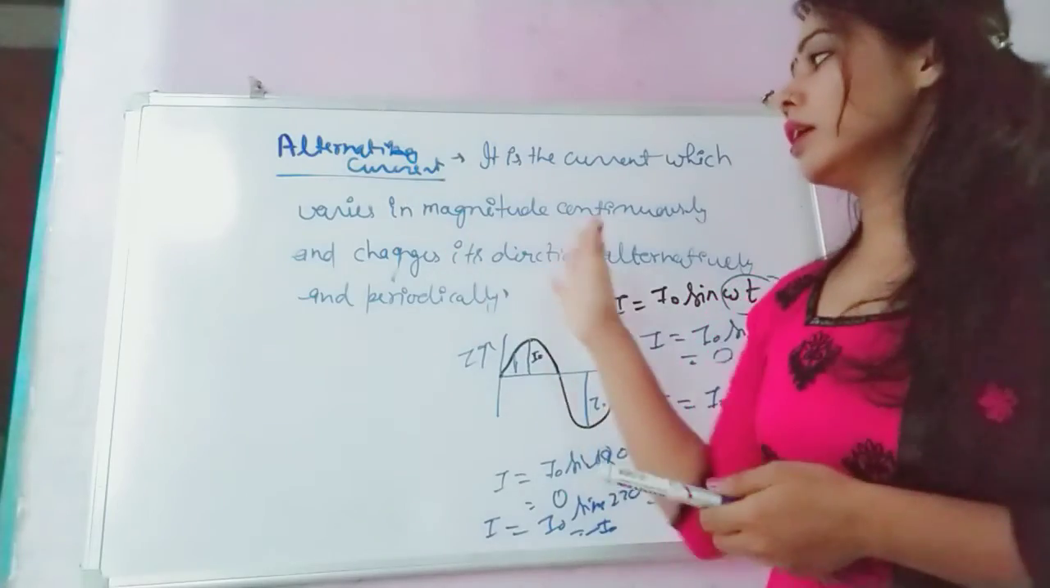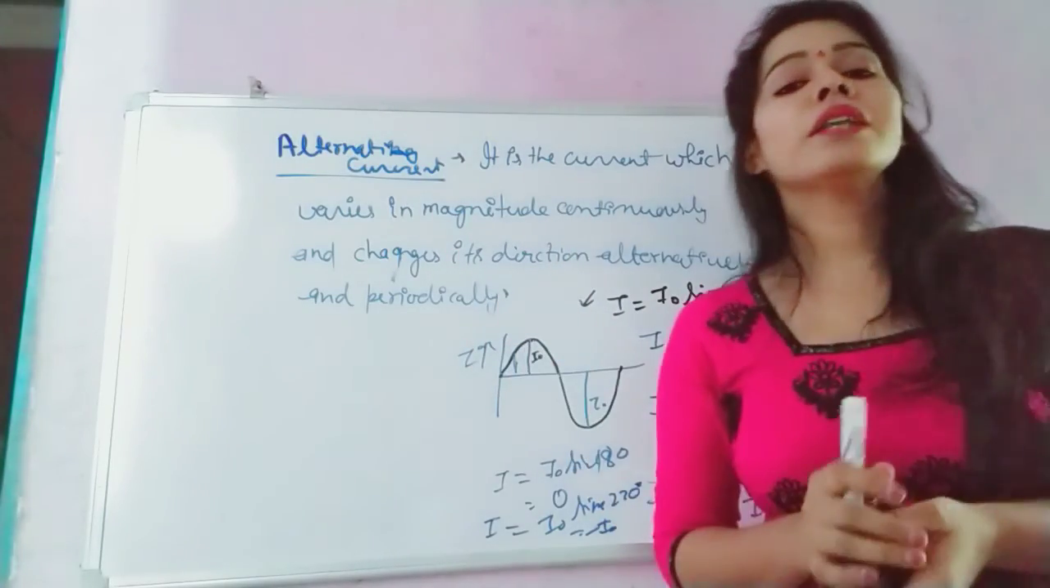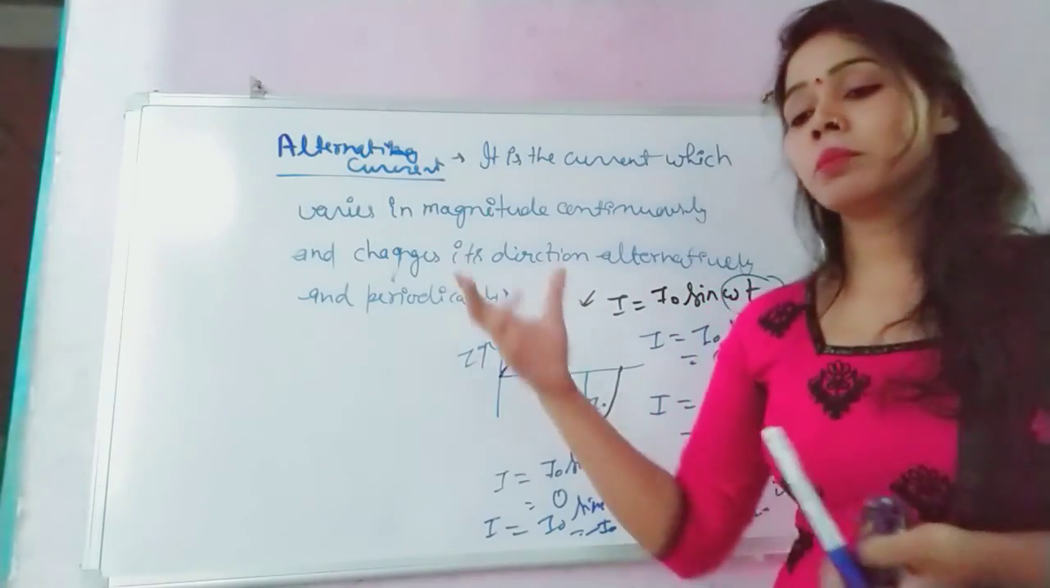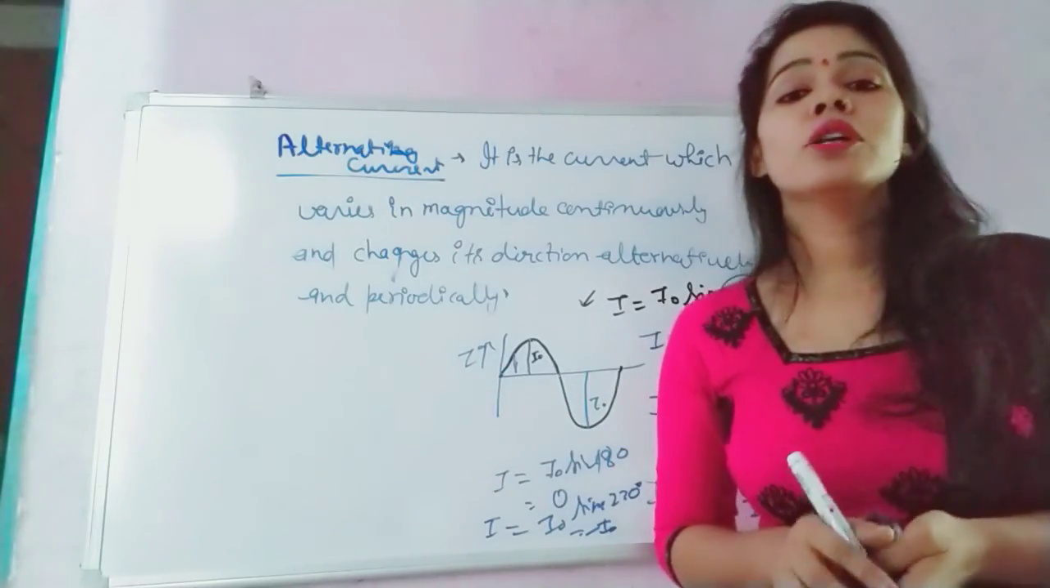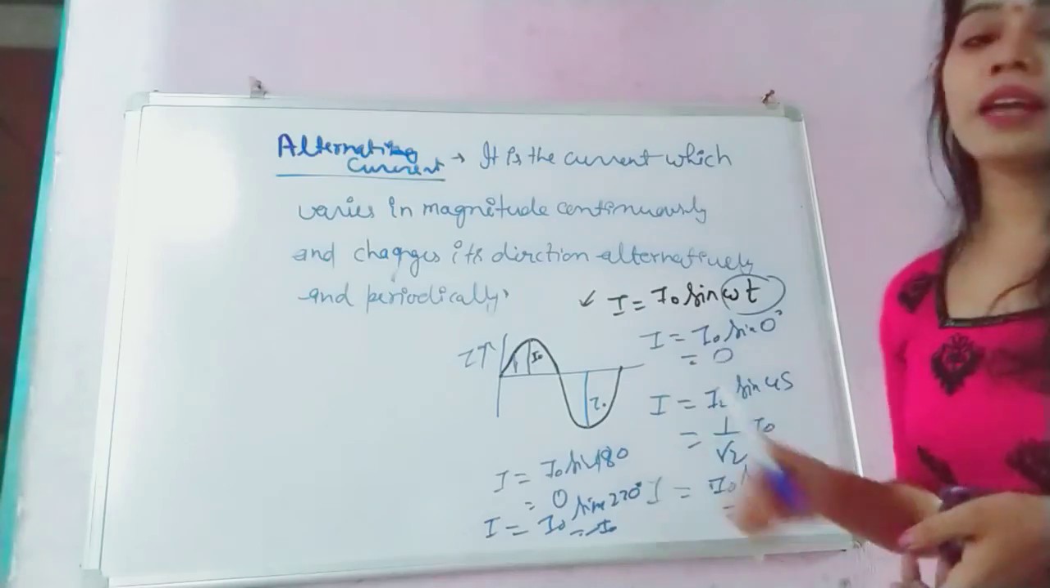So what alternating current is, is clear, I hope. In the next video we will discuss the average current and other topics of the chapter. So repeat it again, and write it in your copy.